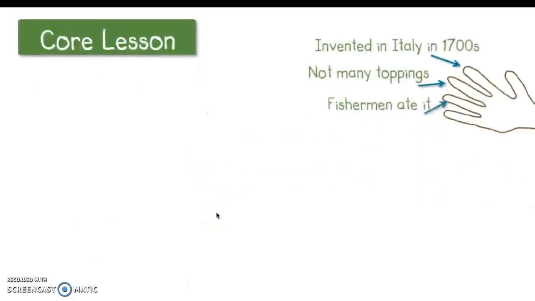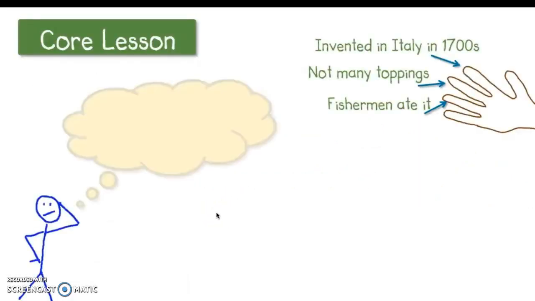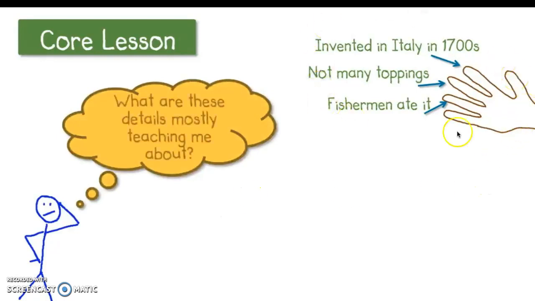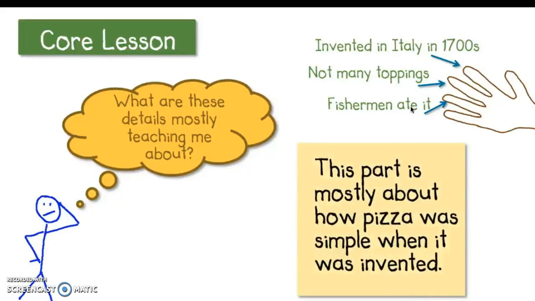Okay, so if I take these key details and I think to myself, what are these details mostly teaching me about? I can see how they fit together. Well, it started out in Italy in the 1700s with not many toppings, and fishermen ate it. They talked about how fishermen were poor and they ate it. I think this part is mostly about how pizza was simple when it was invented.